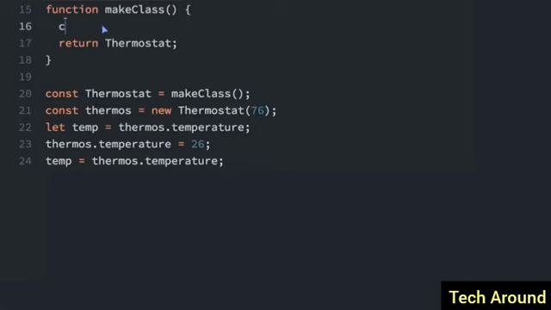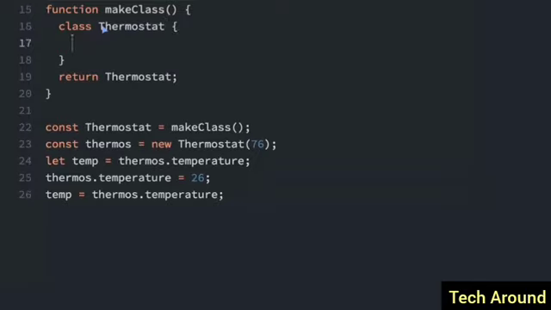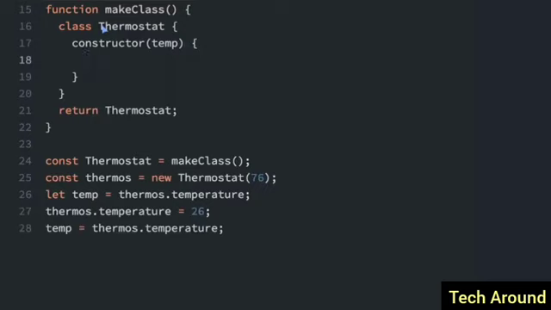So let's do that. We're going to do a class of Thermostat. And in this class, we need the constructor. So when you first create the thermostat, you're going to pass in a temperature. And remember, this is going to be Fahrenheit. Now, within this constructor, we're going to set a private variable, this dot underscore temp. So the word this just means that this variable is only accessible within this class here. And whenever you start a variable with an underscore, that's going to generally signify that it's a private variable, that you're not supposed to access outside of that scope or outside of that class.